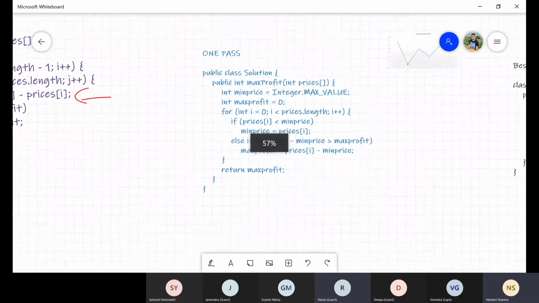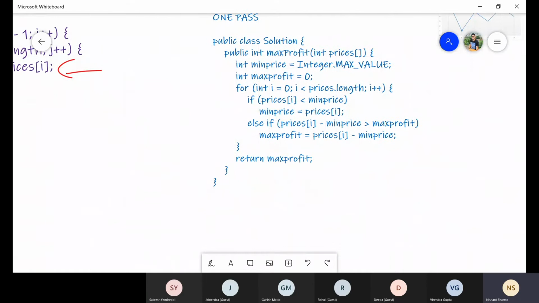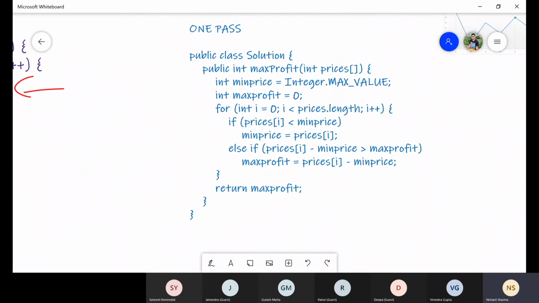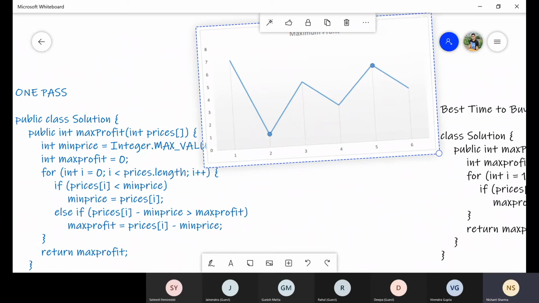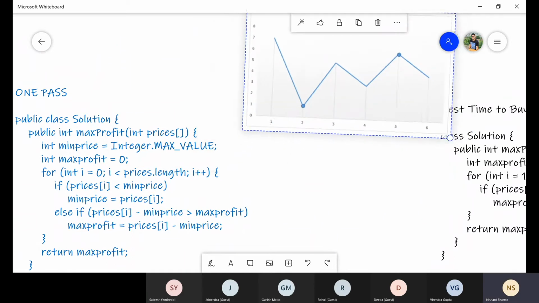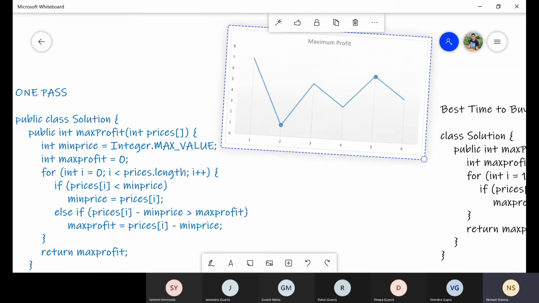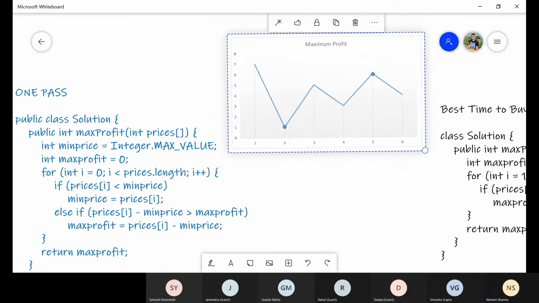Okay, now let's try to optimize the solution. What we will try to do is solve this problem in order of n time, so we reduce the time complexity. First let's try to visualize the solution, and then we will go with the code. This graph indicates the price for every day. For example, on the first day, the price was 7.